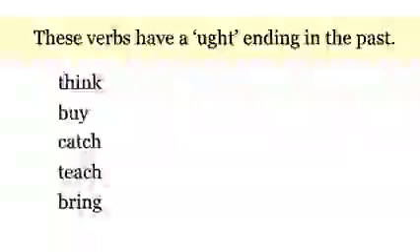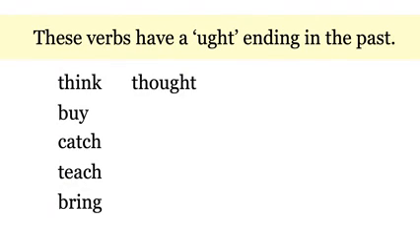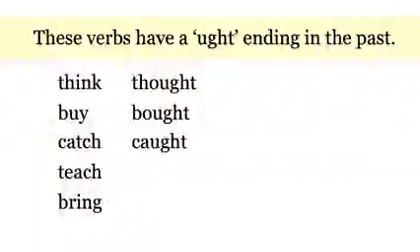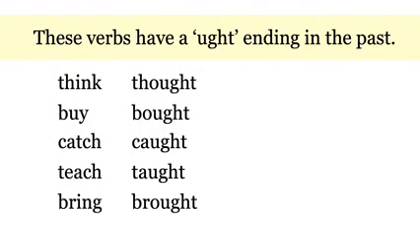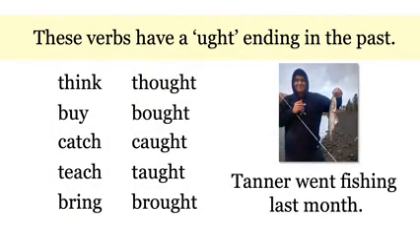These verbs have a UGHT ending in the past. Think, thought, buy, bought, catch, caught, teach, taught, and bring, brought. You can see that sometimes it's OUGHT, sometimes it's AUGHT. Here are some sentences. Tanner went fishing last month.